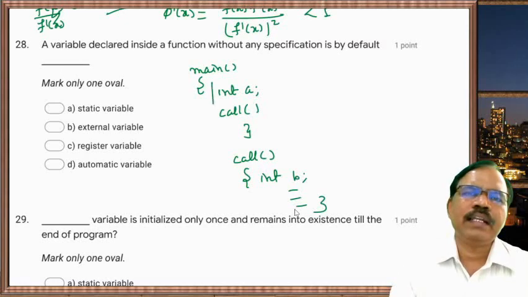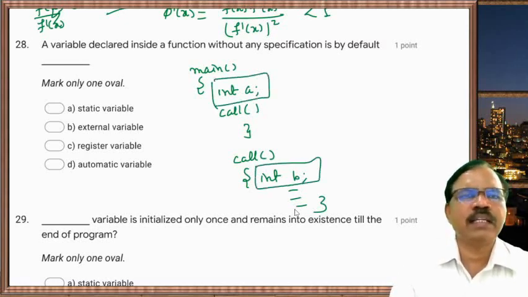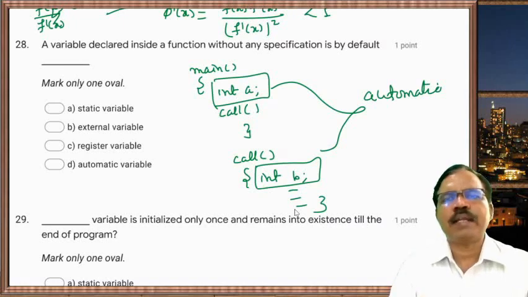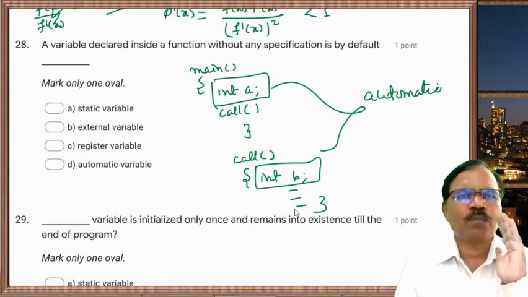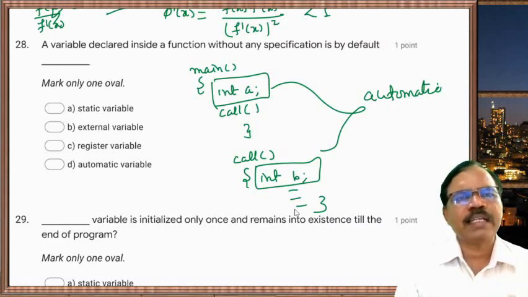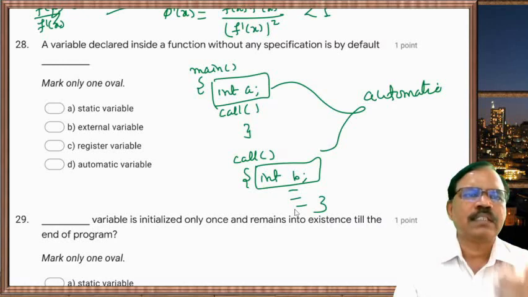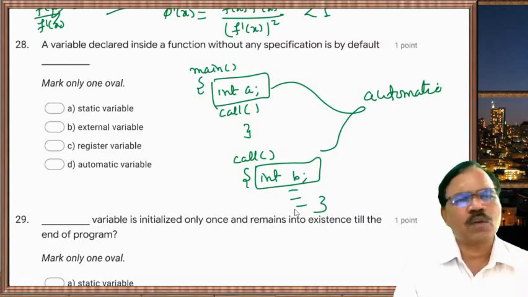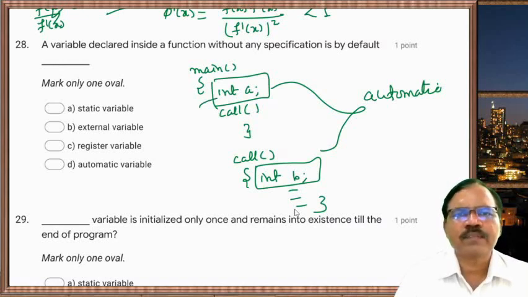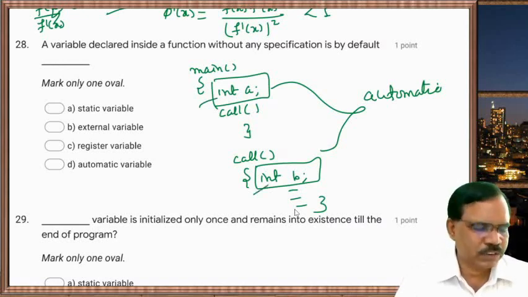So here int a without any specification, int b without any specification, these are automatic variables. We have four types of variables: static, external, register, and automatic. These are called storage classes. So here if you declare like this, these are automatic variables.